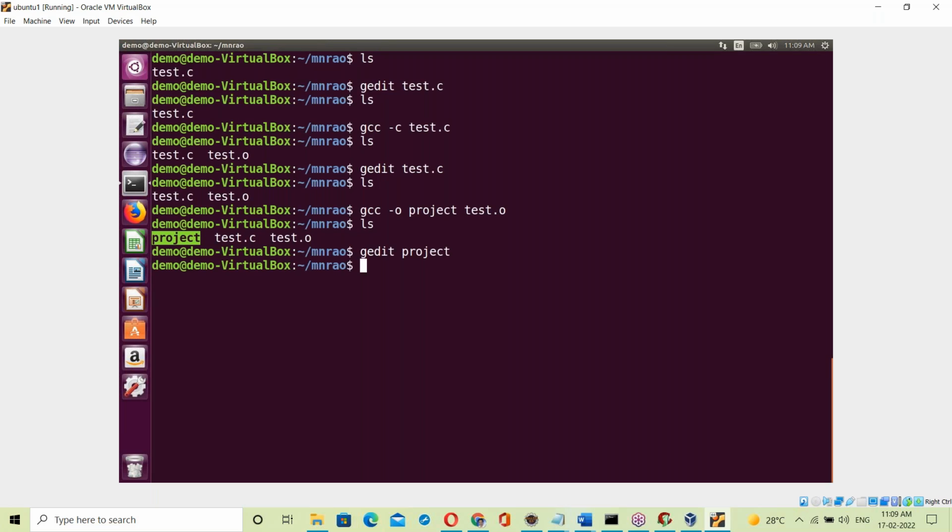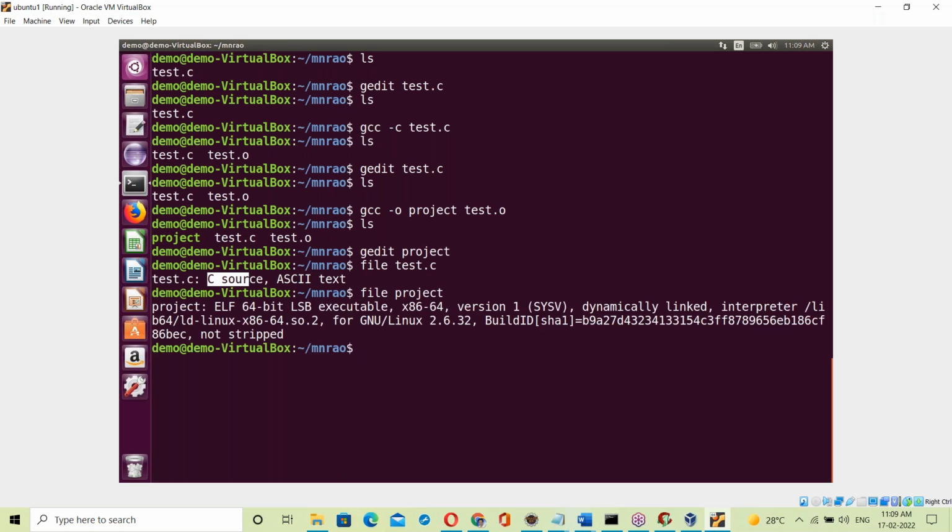One more thing here. In Linux there is a file command to check the type of a file. Suppose test.c: see, test.c is C source, ASCII text. Now file project.